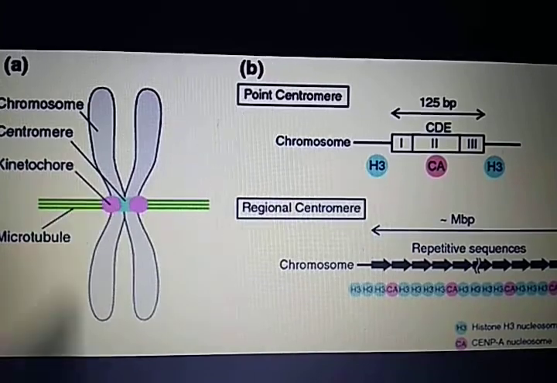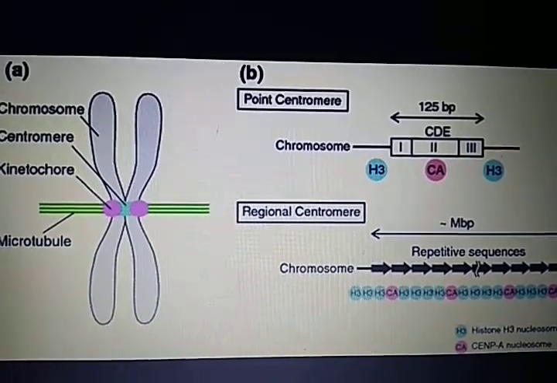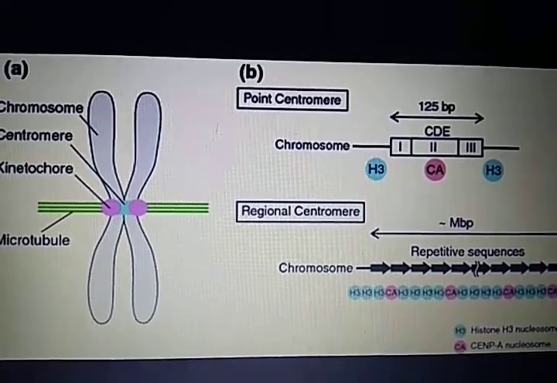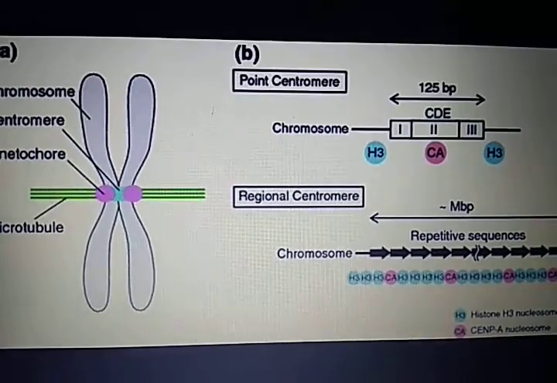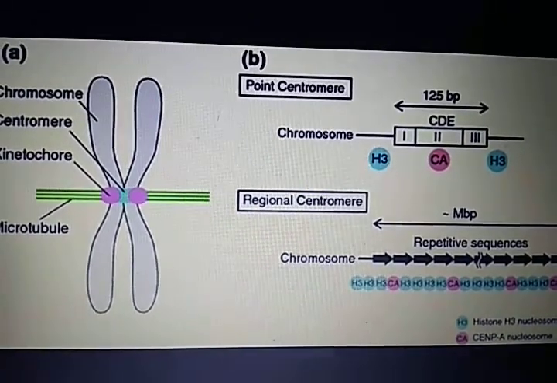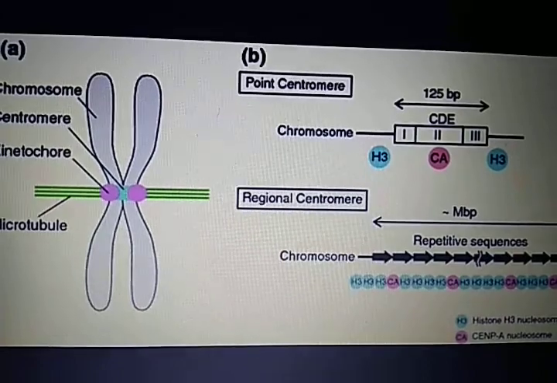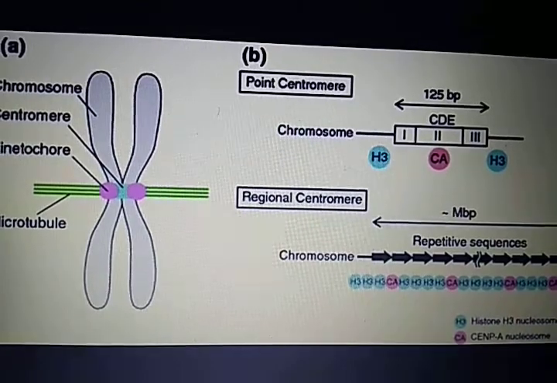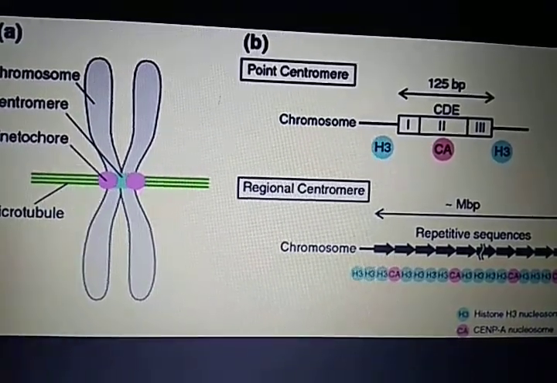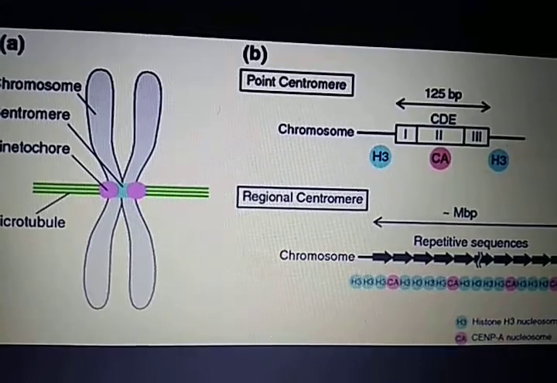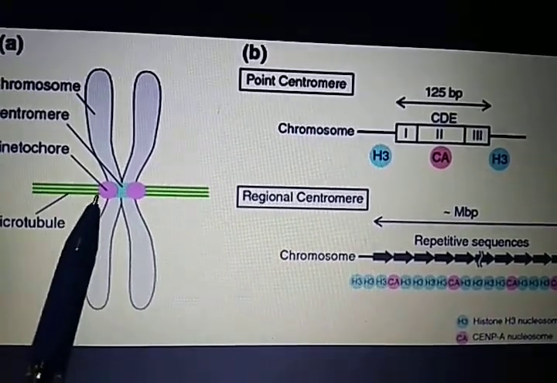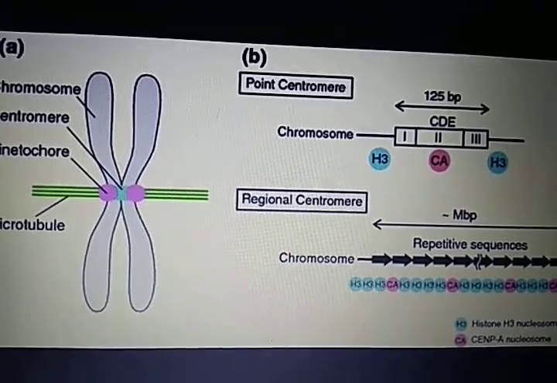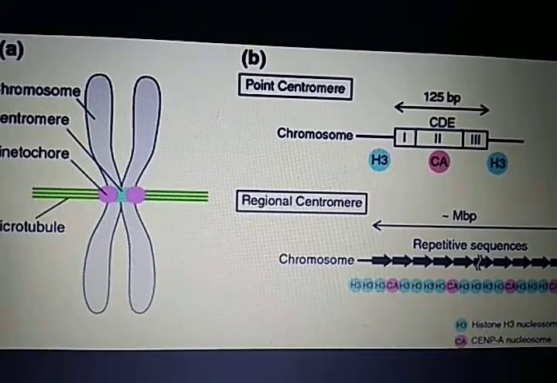This purple one is the kinetochore. In an ultra-thin section of the chromosome, the kinetochore is seen as a stack of three-layered proteinaceous disc-like plates. The innermost disc of the kinetochore, the purple one, is attached to chromatin fibers, while the outer one is attached to the spindle fibers, or microtubules, while the middle disc connects the inner disc and the outer disc.